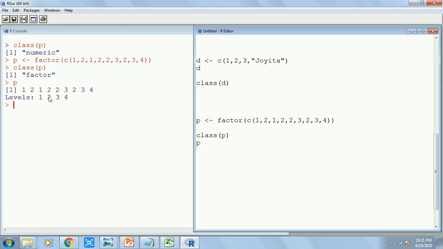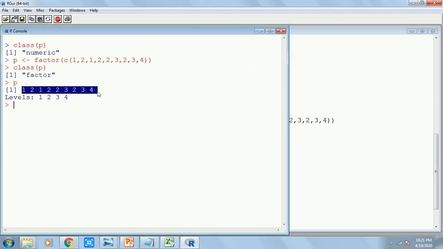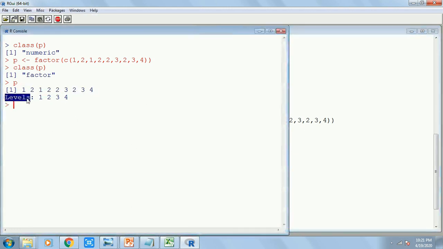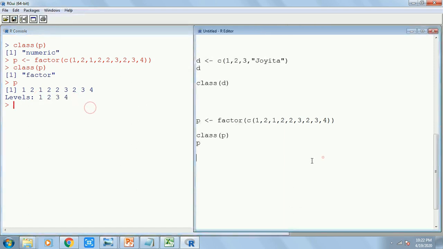And what is there in P? See, it doesn't have any quotes around them, just normal numbers without any quotes. The only difference is it has levels apart from the normal values, and levels are showing you all the unique values. There are multiple 1, multiple 2, so it's going to show you single 1, single 2, what are the unique values. For the time being, just imagine factor is a different type of property.